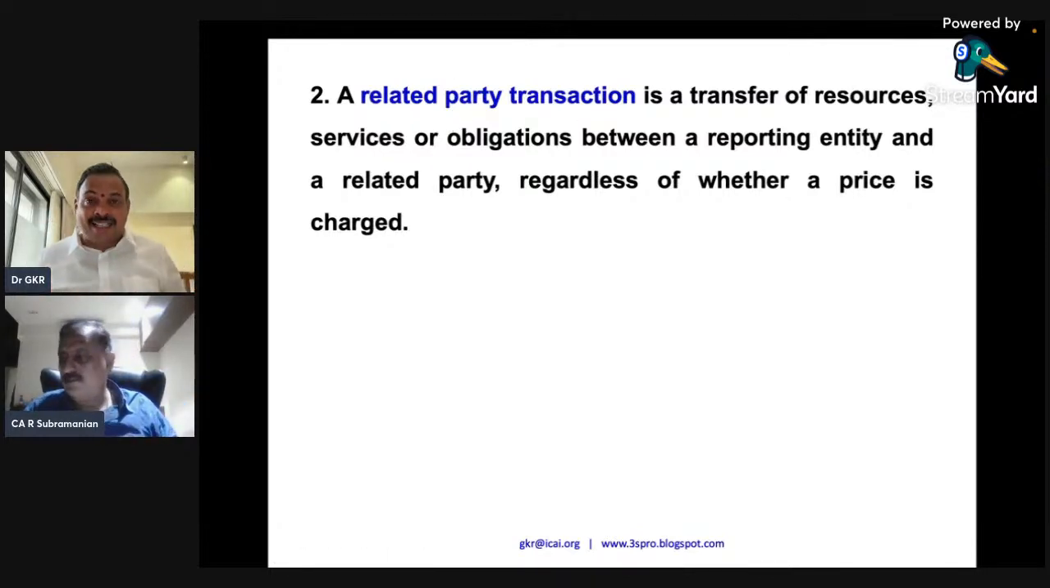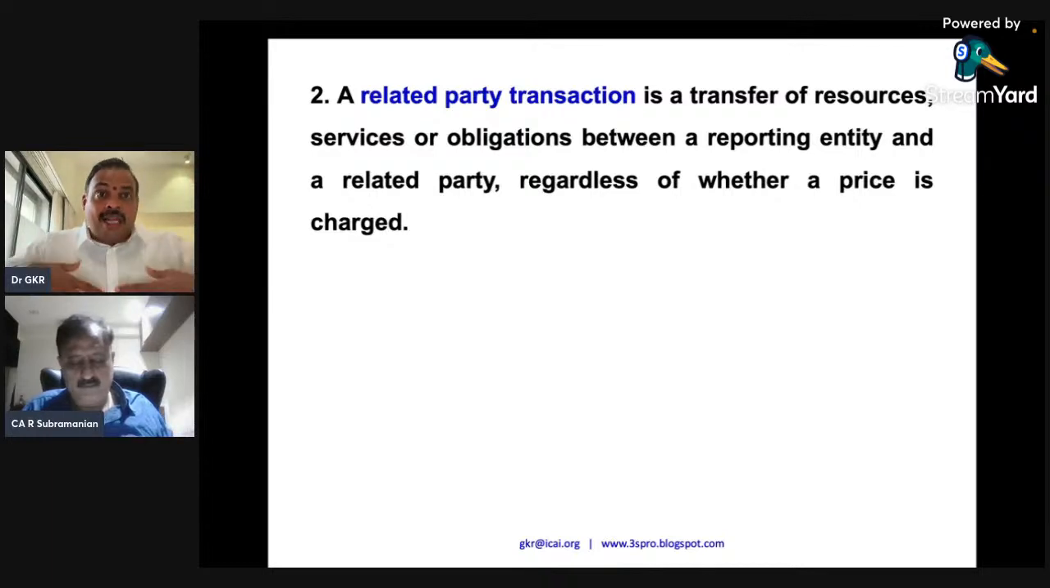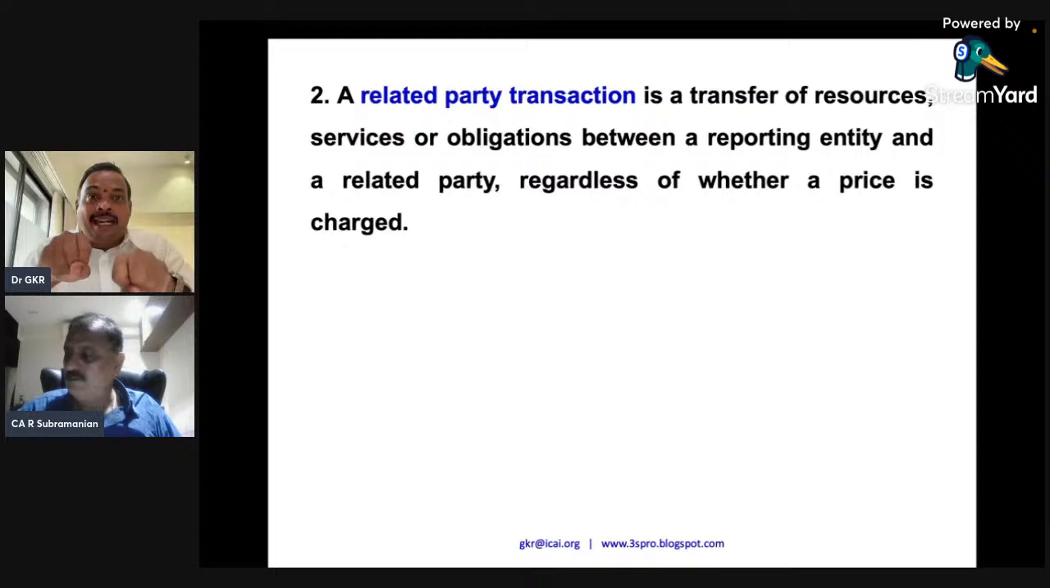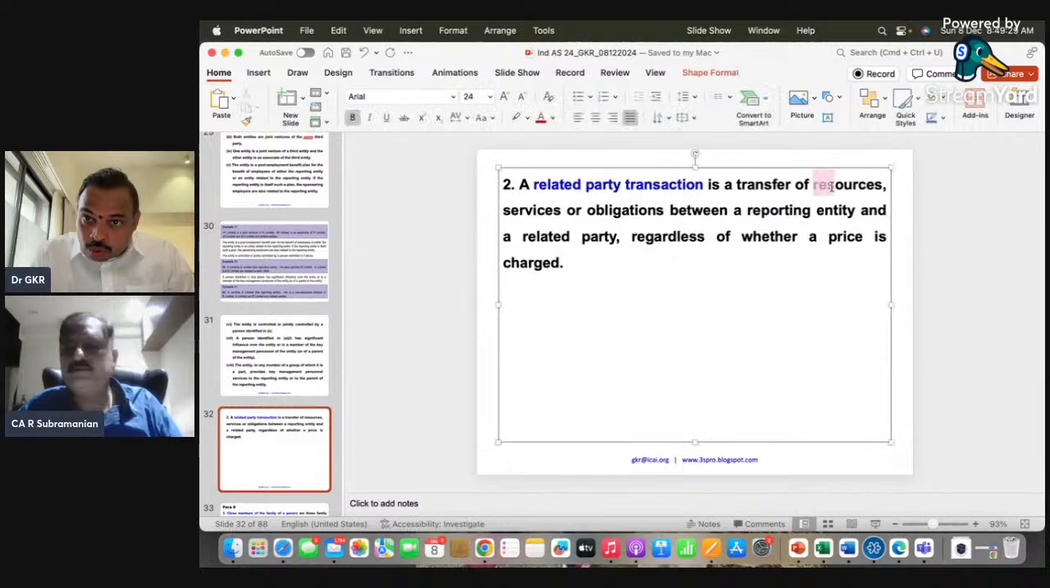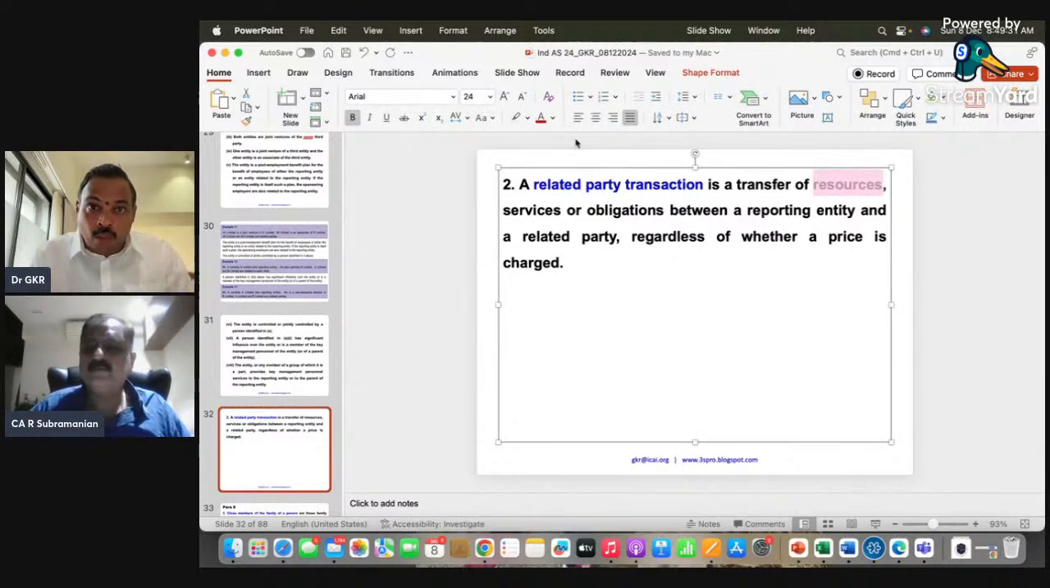I would have given a letter. There is no transaction in the books of accounts. No journal entry in the books of accounts. Only a letter is given. I repeat, only a letter is given. A commitment is given. An obligation has been entangled by the entity. So, a related party transaction is a transfer of resources, money, goods, transfer of services.